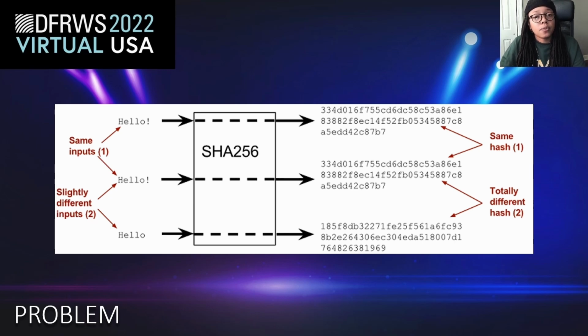But when we remove the exclamation point, the third example on the left creates a completely different hash output once it's gone through the hashing algorithm. This is a perfect example of how the slightest change to a file can change the hash completely. So if we were looking for something to the effect of "Hello!" with an exclamation point, it would go unfound during an investigation because the file hashes are completely different.